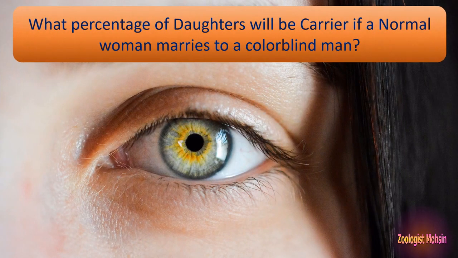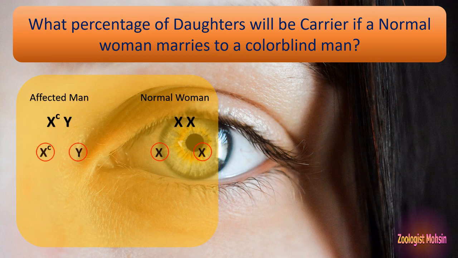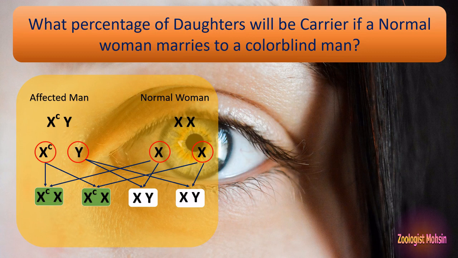Similarly, another question. What percentage of daughters will be carrier if a normal woman marries a colorblind man? In the same pattern, let's have a look at the genotypes of the affected man and normal woman. When they form gametes, these gametes will fertilize each other with an equal possibility.